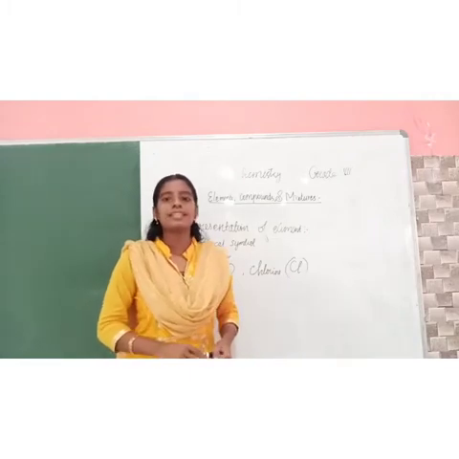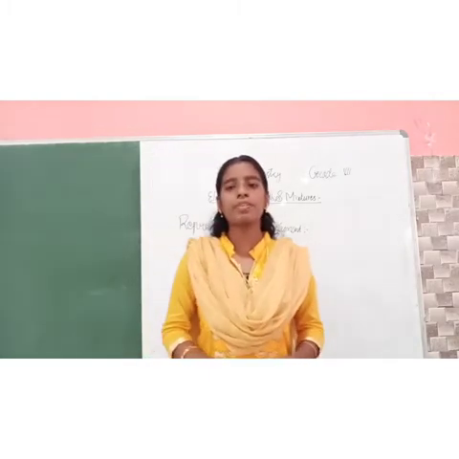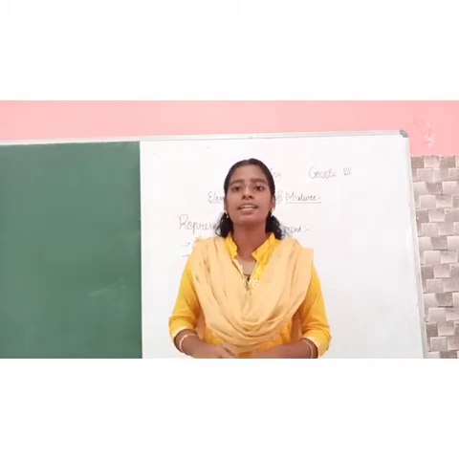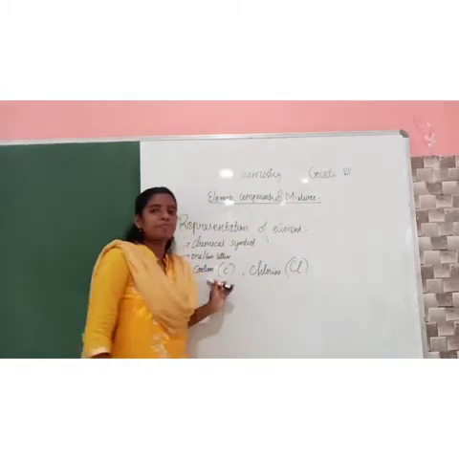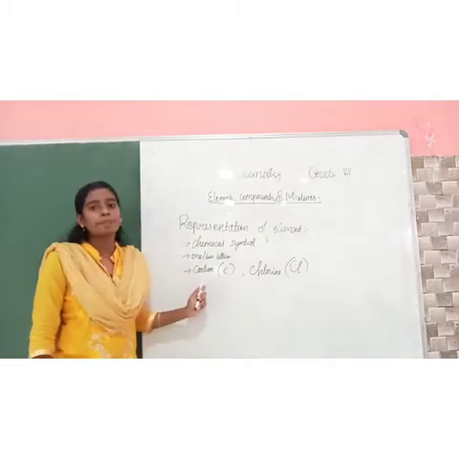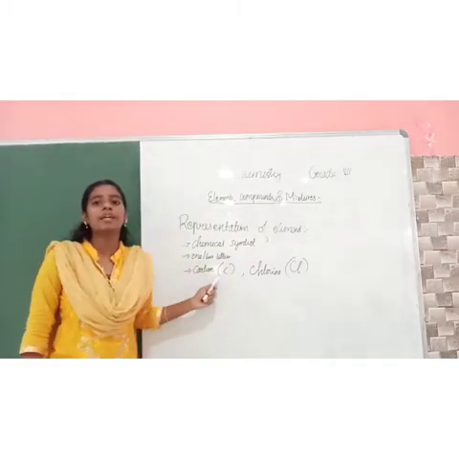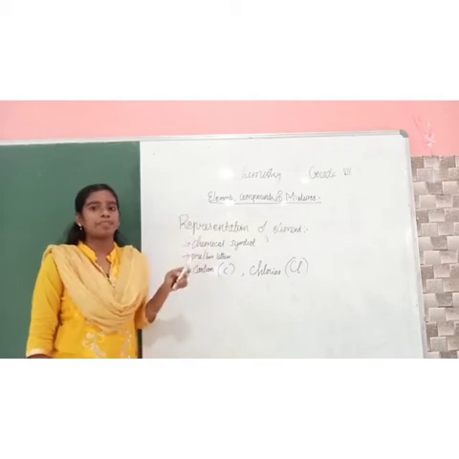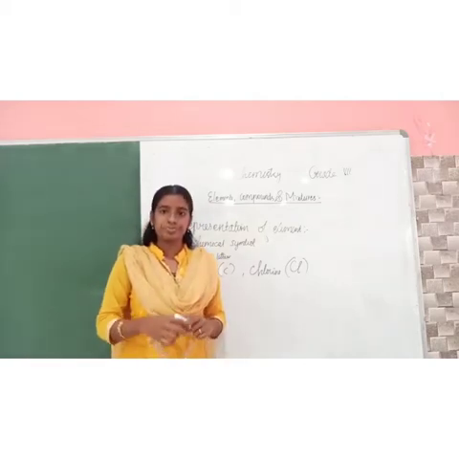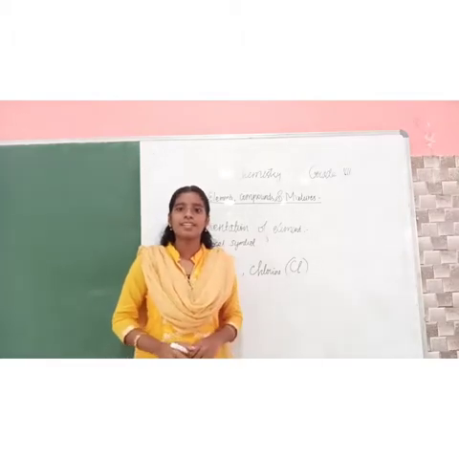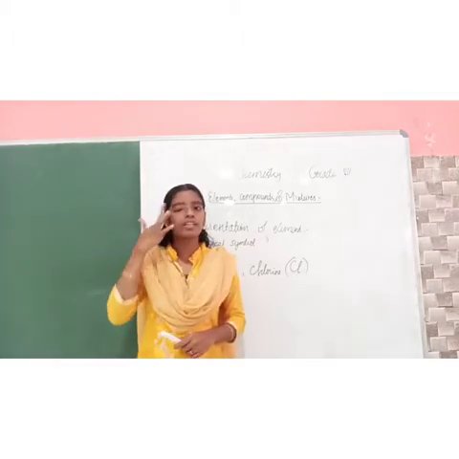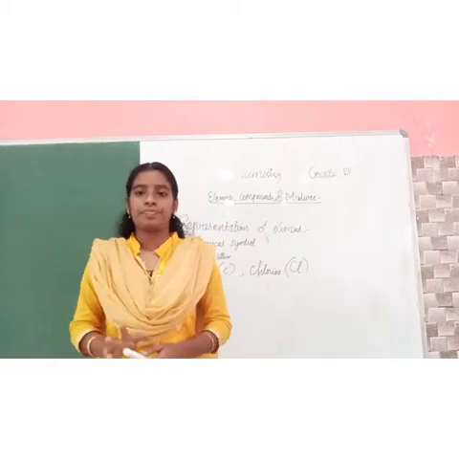Usually the symbols will be taken from the first letter of the name of the element. Carbon, its first letter is C. So its symbol is capital C. Now consider chlorine. What is the first letter? C, right? But we cannot give C.